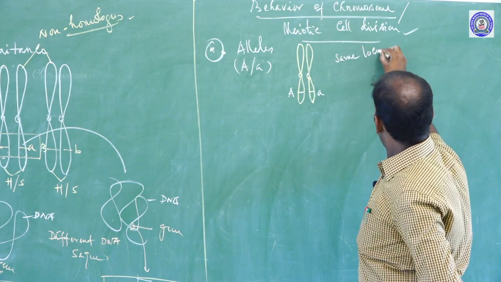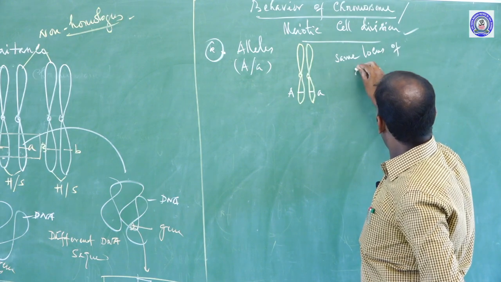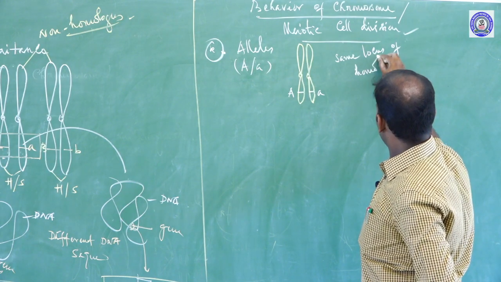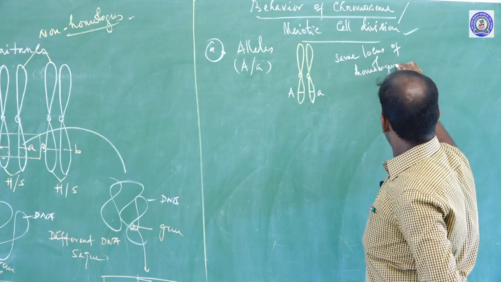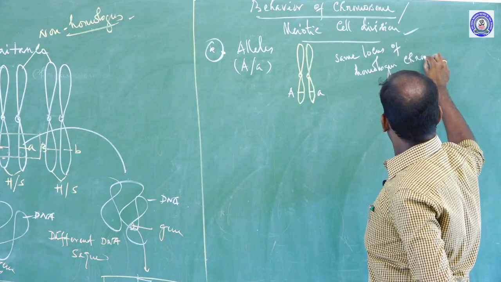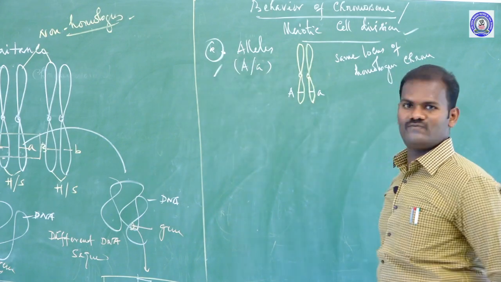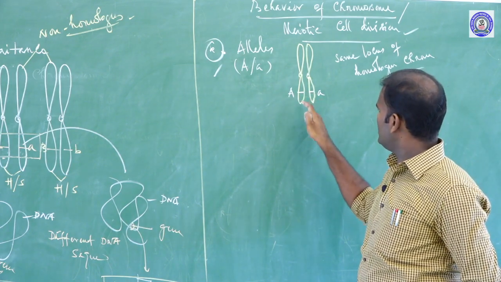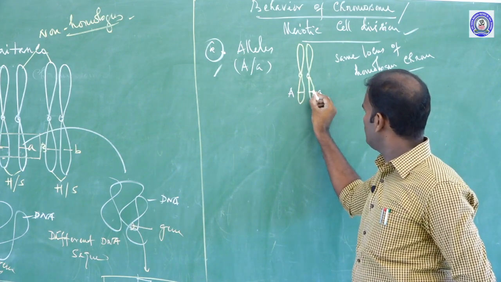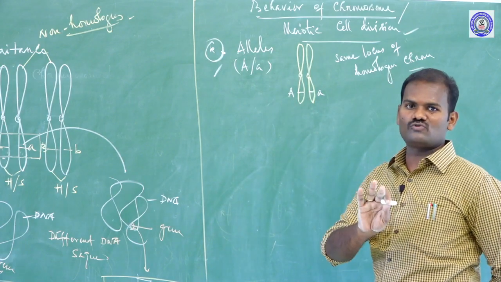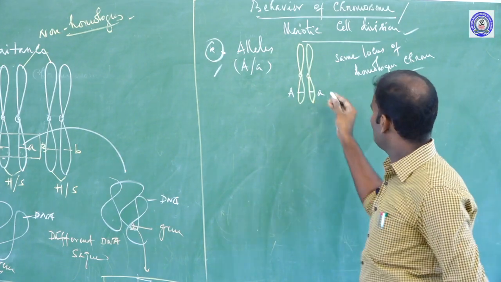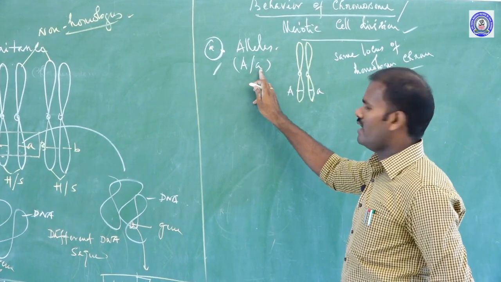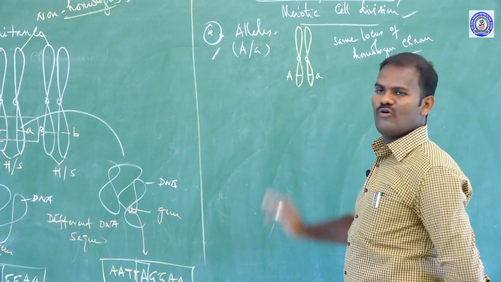This is the first behavior. Alleles are located at the same locus, here also the same places of the homologous chromosomes, because chromosomes always occur in pairs.